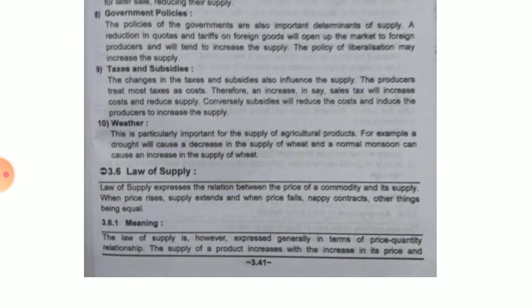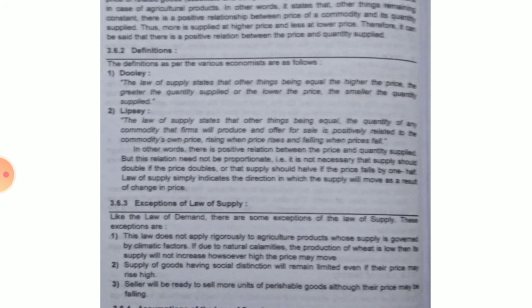Okay, so let's see what the law of supply says. If the price increases, supply will rise. If the price falls, supply contracts. So this is the simple meaning of the law of supply. So here more is supplied at a higher price and less at a lower price.